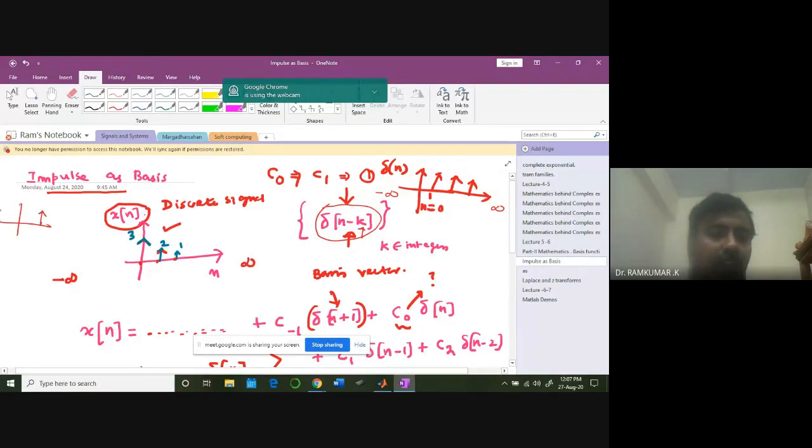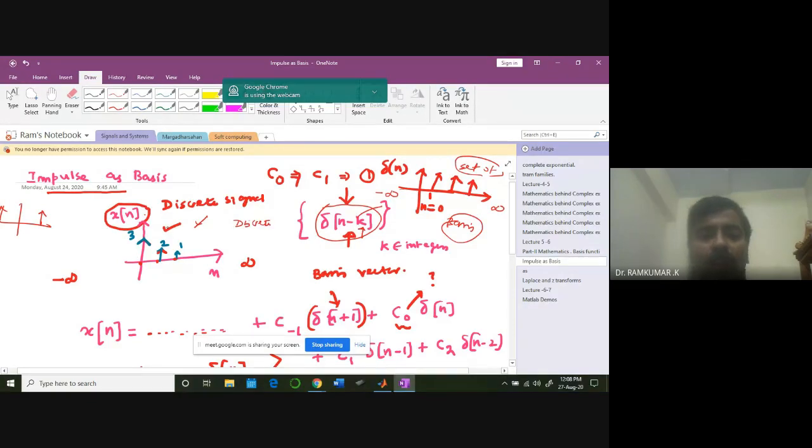I can right shift and I can left shift by changing that k value. So thereby I can create a set of impulses, and I will be calling that my basis. And using that basis, I can represent any discrete waveform, a discrete signal like this.